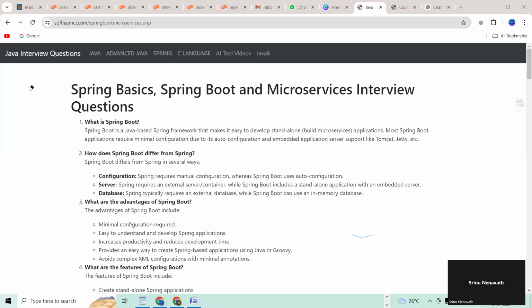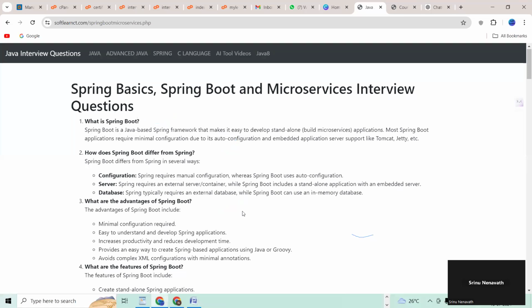Okay, first, the Spring basics, Spring Boot, and microservices interview questions. What is Spring Boot, and how is Spring Boot different from Spring? Third question, what are the advantages of Spring Boot? These three questions will be asked, guys. They are very important for freshers and experienced candidates.